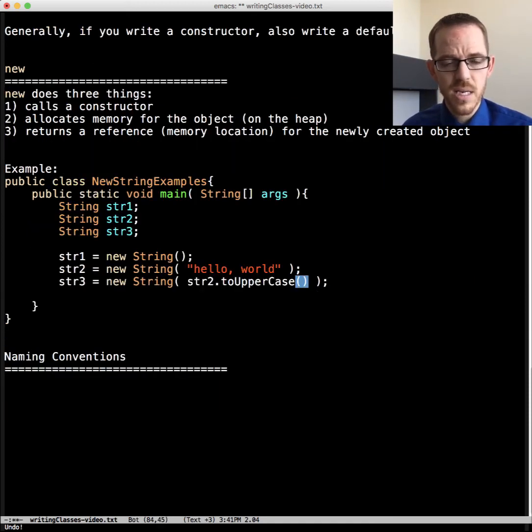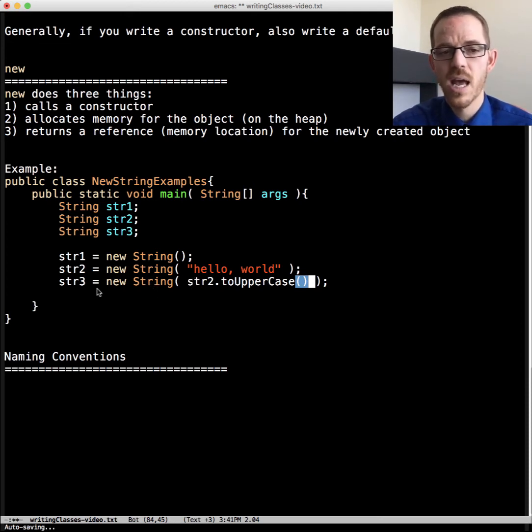And just for completeness here, we can pass a method call on string 2 to string 3. And so that's going to return a string from here. Now, it will not change string 2. It will only return a new one which never gets named. It's called anonymous because it's never named. We pass that to the string constructor, and then it will create a new string here.